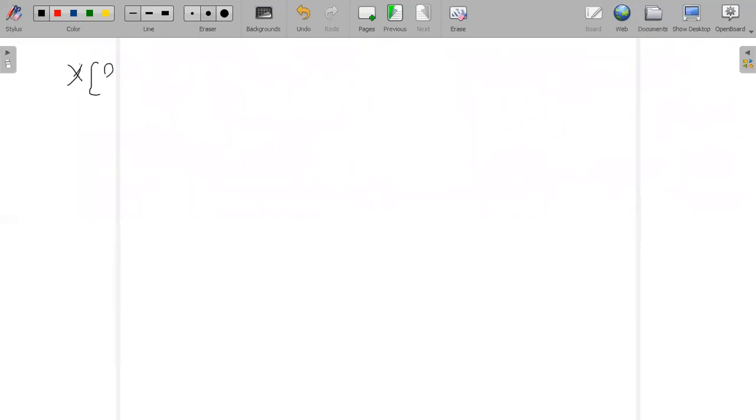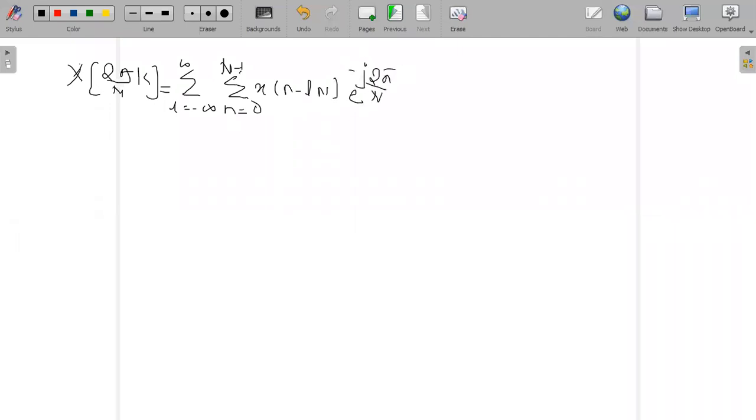So the simplified answer we get is capital X of 2 pi by n into k is equal to the summation L ranging from minus infinity to plus infinity, another summation ranging from n equal to 0 to n minus 1, x of n minus ln multiplied by the exponential e raised to minus j 2 pi by n into kn. I got this much value.